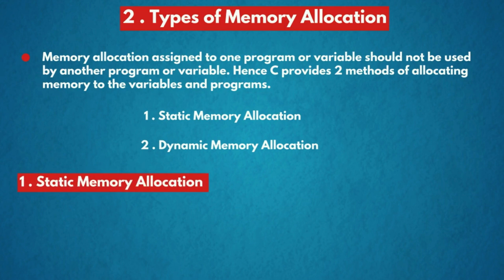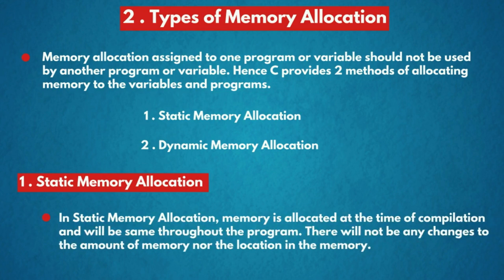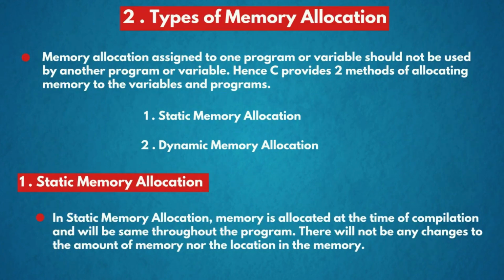Now let us see what is static memory allocation. In static memory allocation, memory is allocated at the time of compilation and will be the same throughout the program. There will not be any changes to the amount of memory nor in the memory.